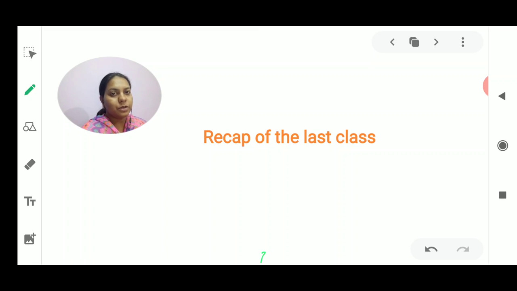We also talked about the types of respiration, in which we discussed aerobic as well as anaerobic respiration. Aerobic respiration is the respiration in which oxygen is required for the breakdown of food. The animals where oxygen is required, in which aerobic respiration takes place, are known as aerobes, just like human beings and various other animals.